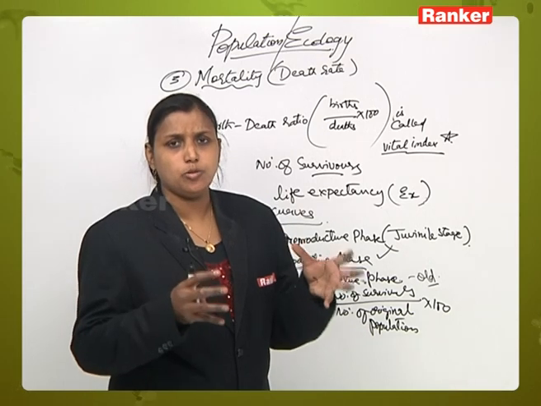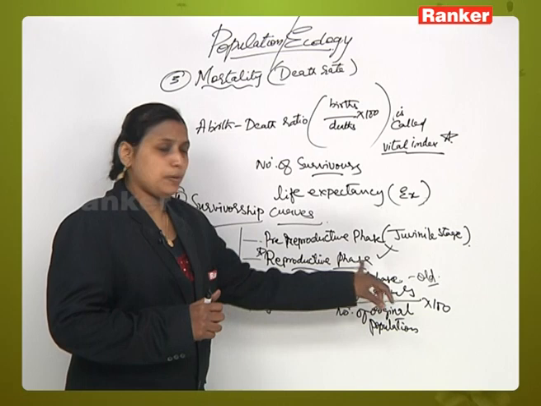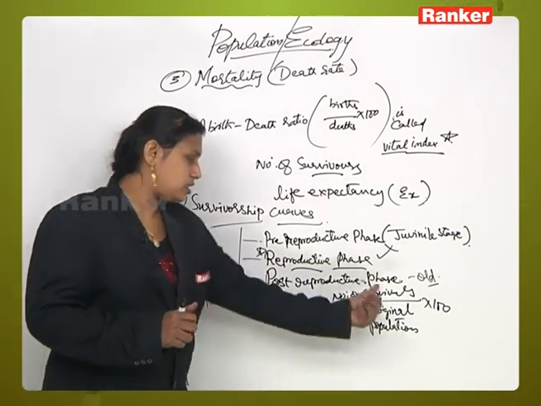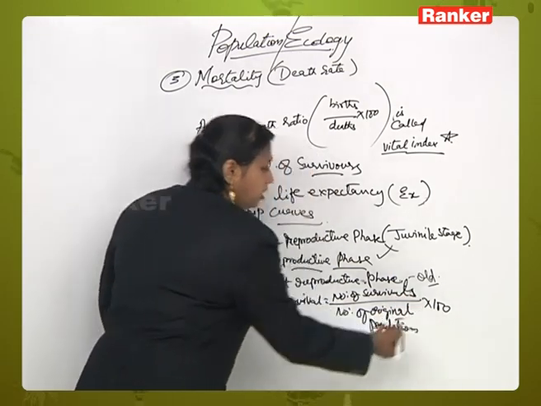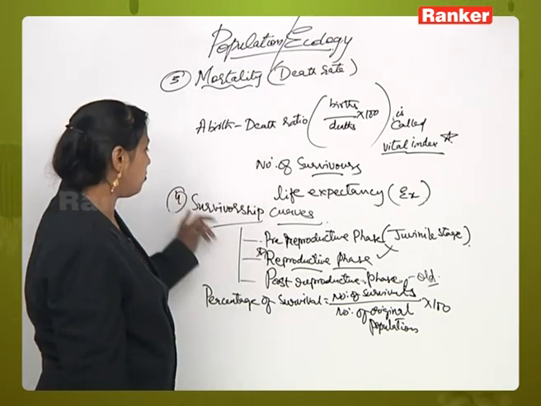So this can be calculated as the percentage: the number of survivors divided by the number in the original population, multiplied by 100. This is about survivorship curves.